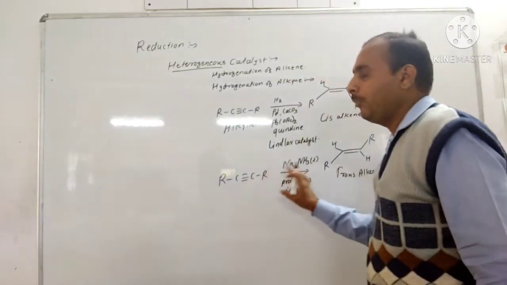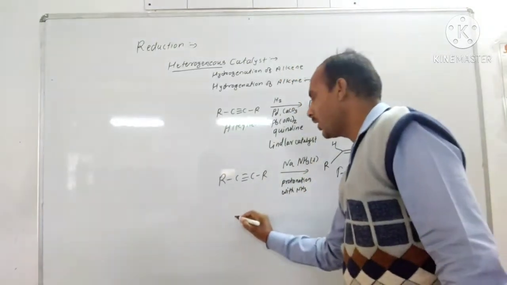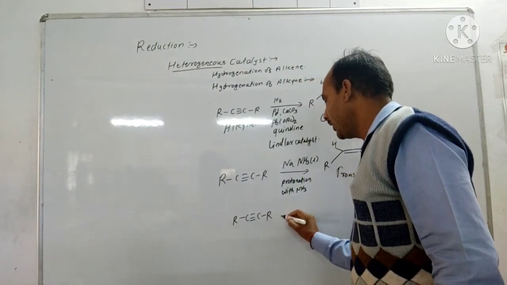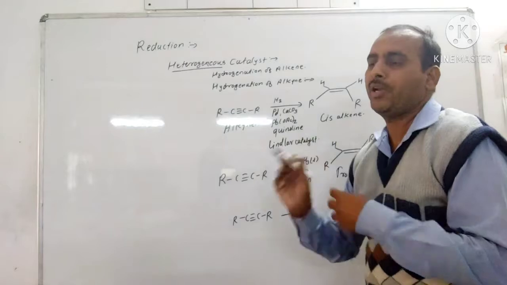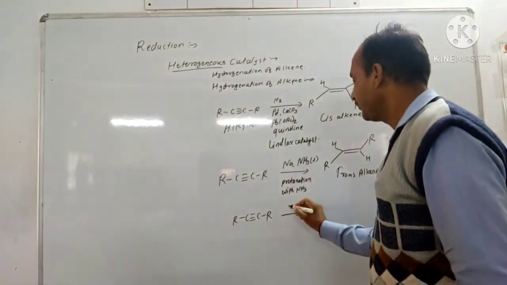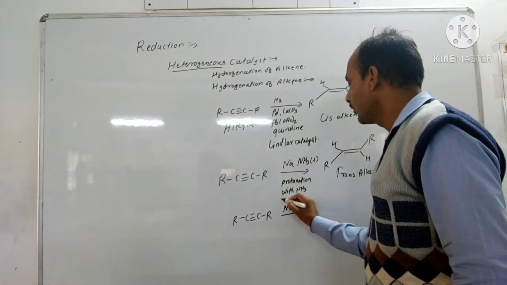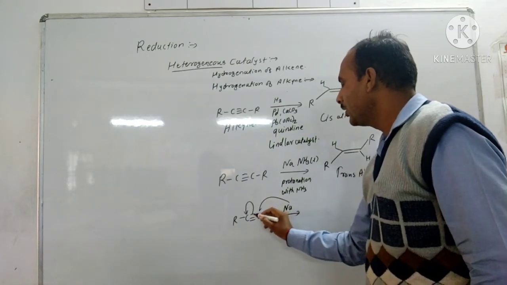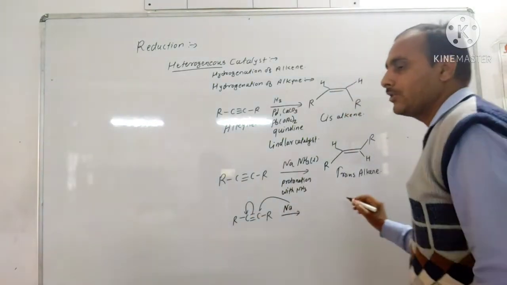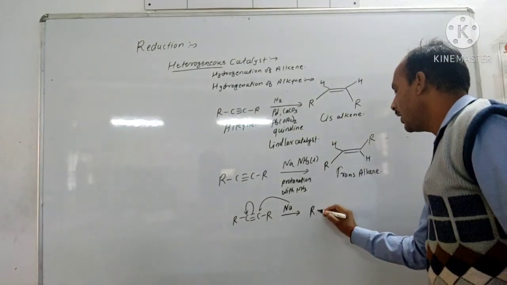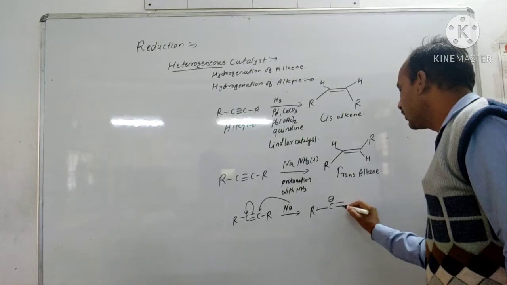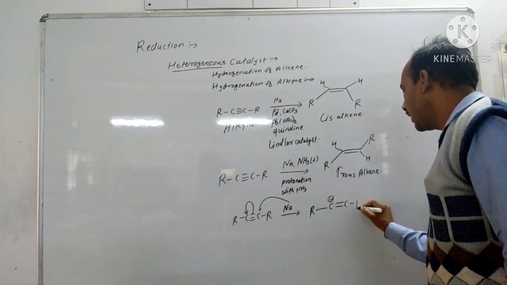So let's see the mechanism of these reactions. R-C≡C-R. Here is sodium metal. Sodium metal transfers an electron to this carbon, then there is formation of C minus, so here is R-C minus double bond C-R.